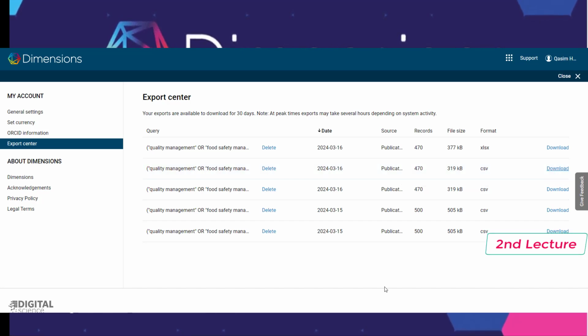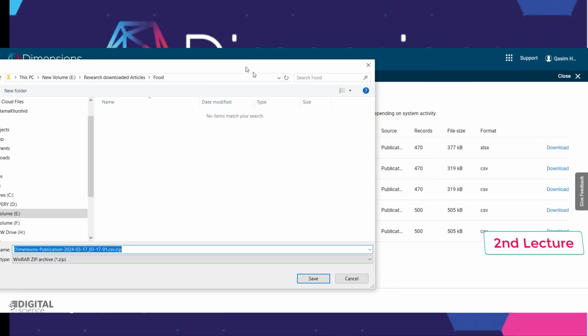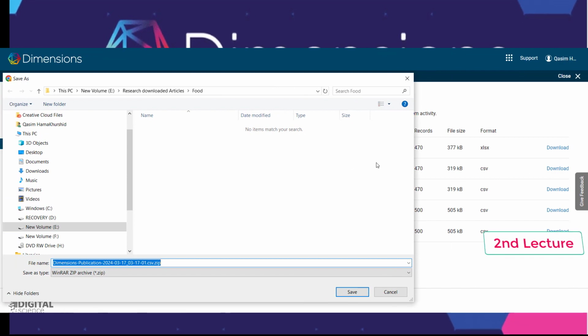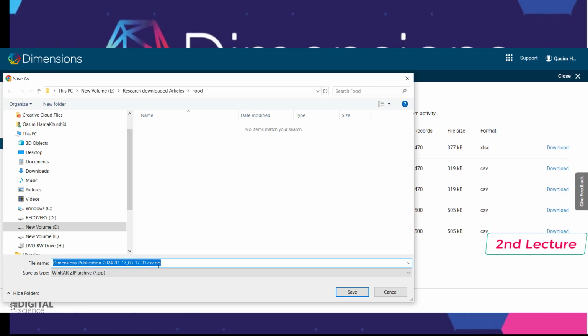If you click on download, because you need bibliographic data, it downloads the file, named Dimensions, as a zip file. When you click save, it saves the articles for you.